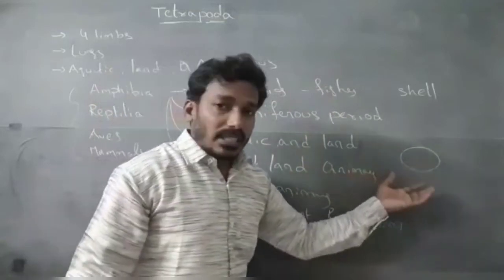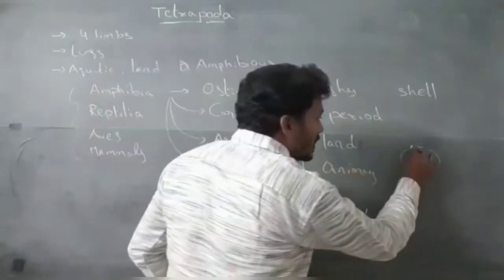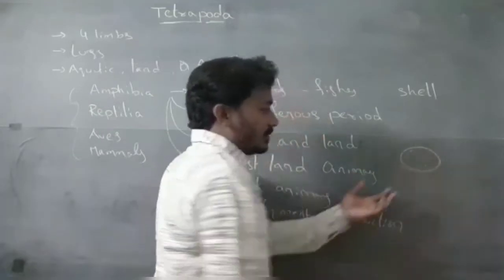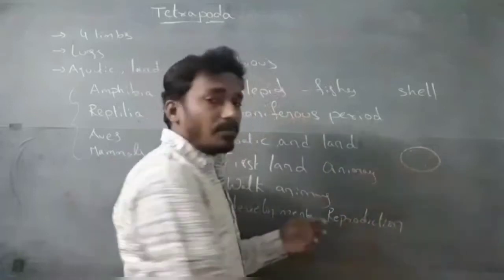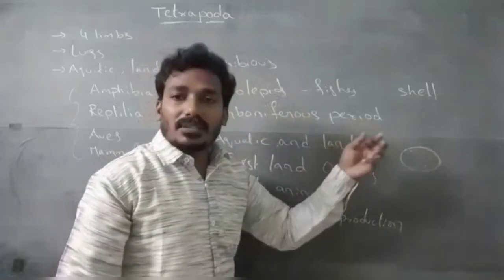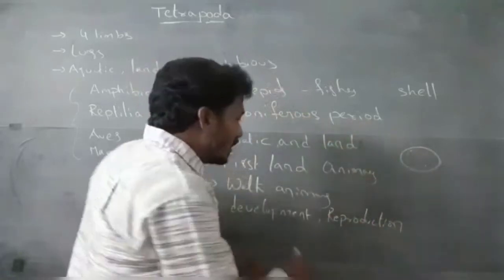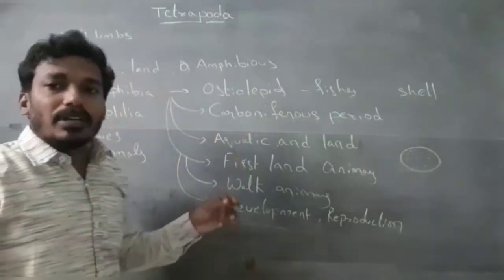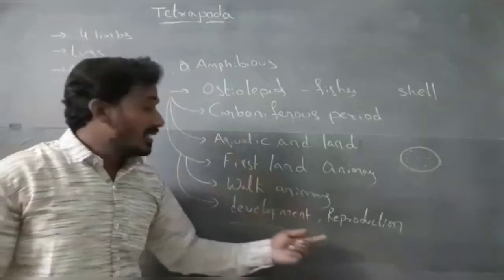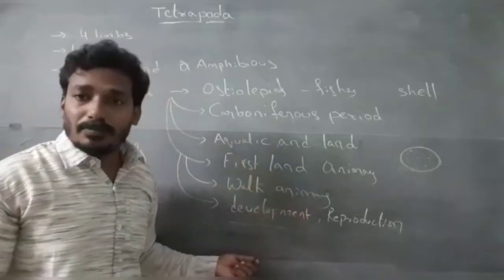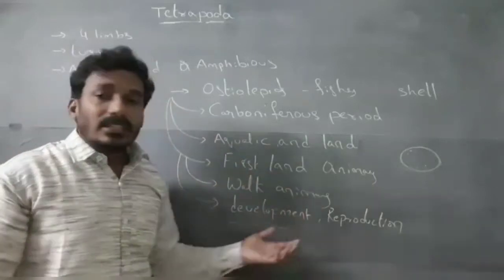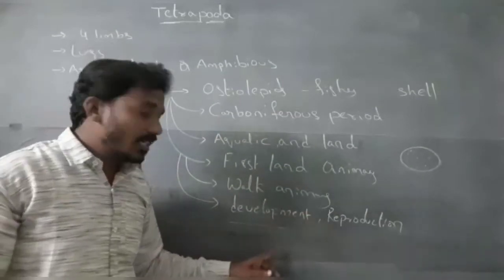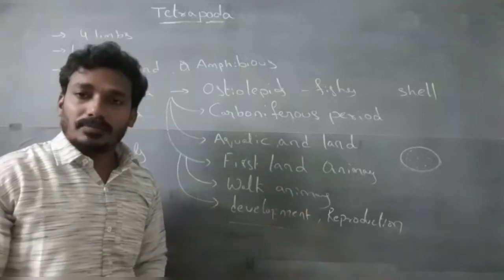Shell is absent in amphibians, so the liquid present in the egg is evaporated by the ultraviolet rays of the sun. So these depend on the water, and are partial terrestrial organisms.